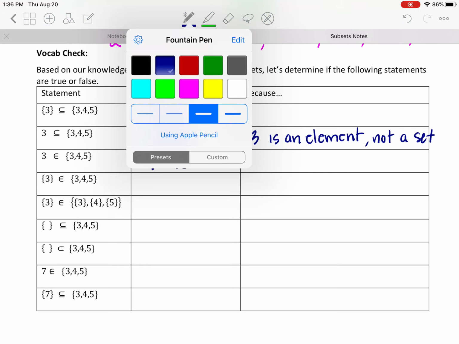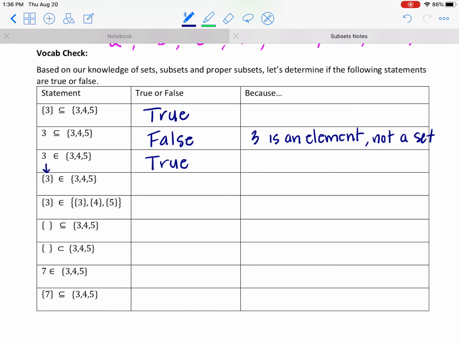We put the braces back on the 3, and we're saying the set is an element of the set. Can the set be an element of the set? Well, the set 3 is an element. No, that's going to be false. This one's false because the set 3 isn't an element.